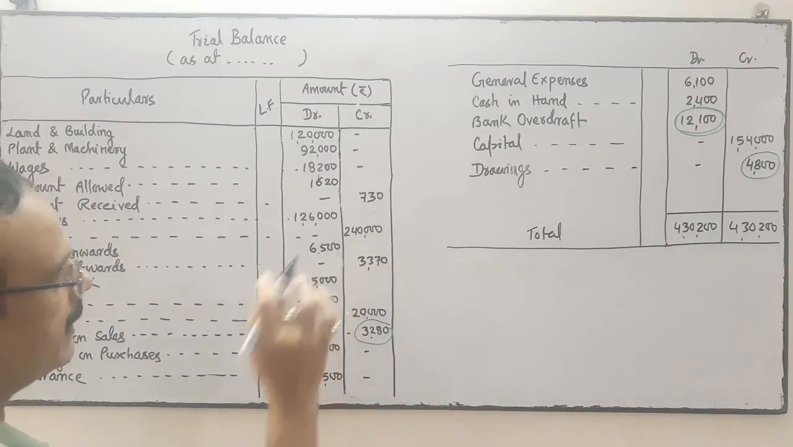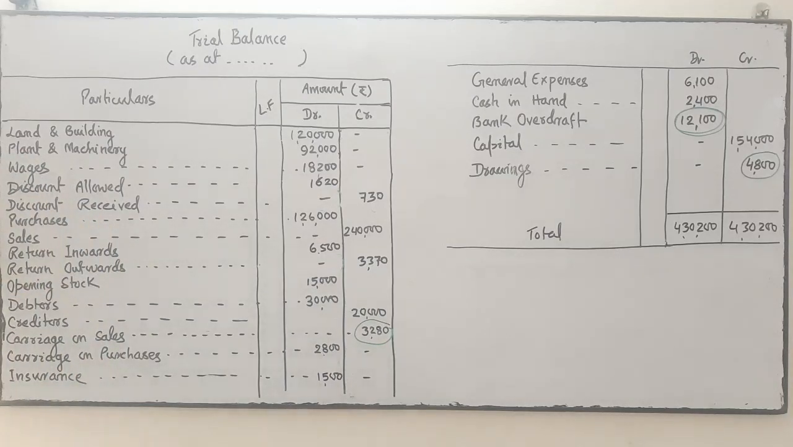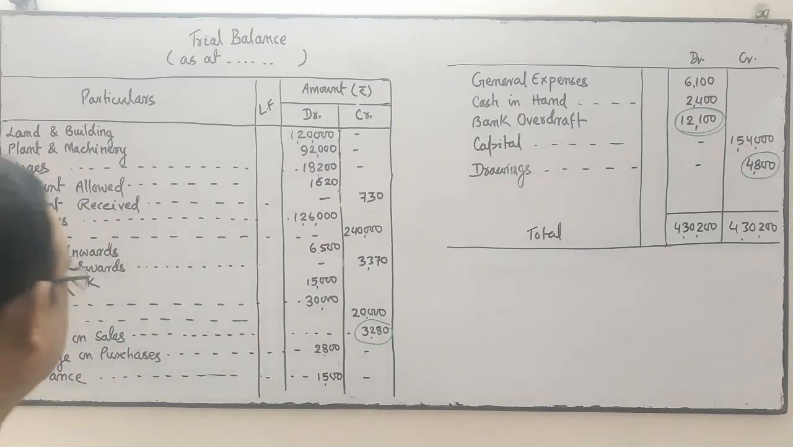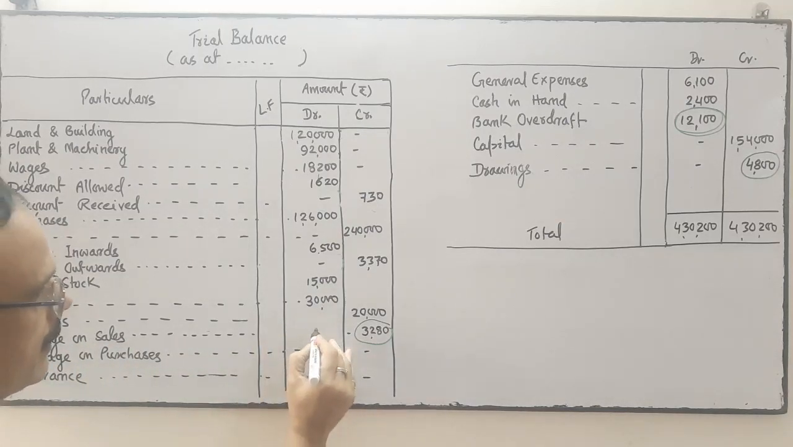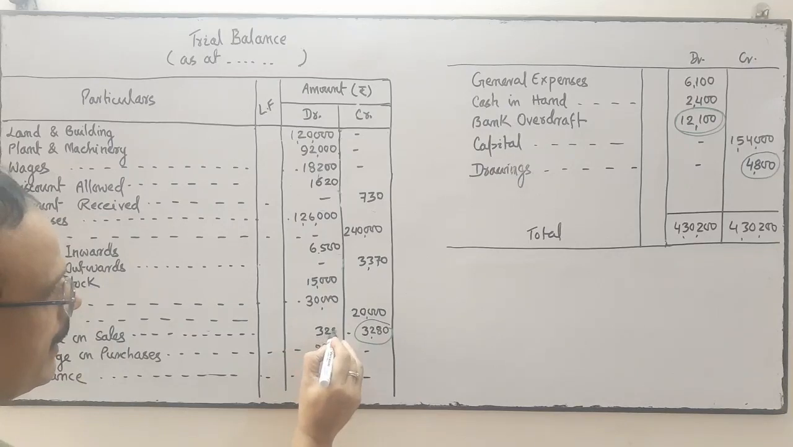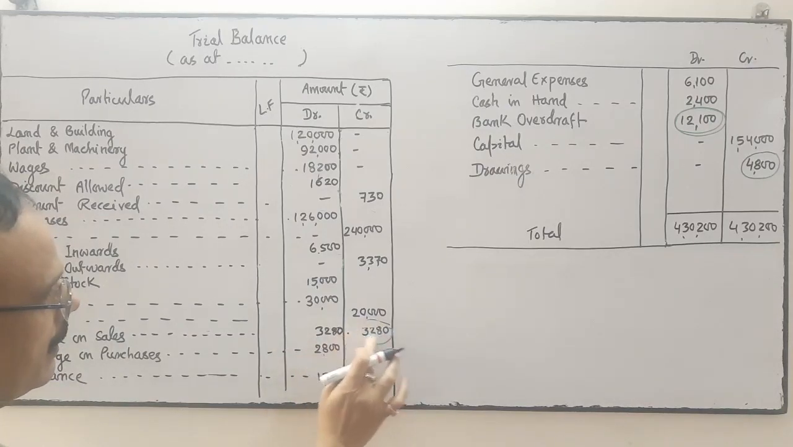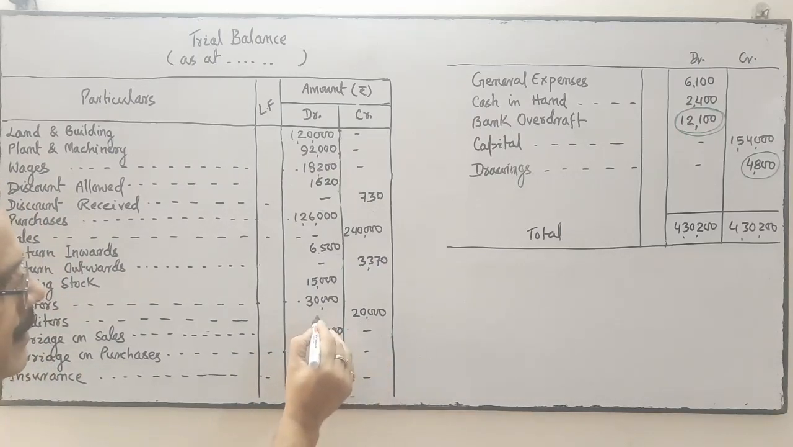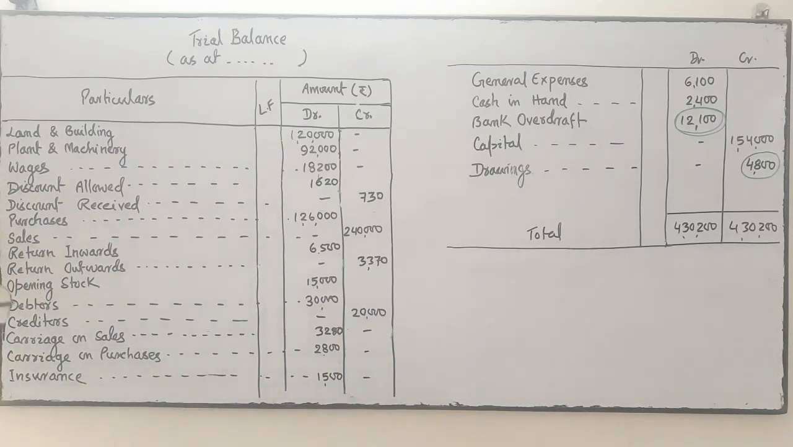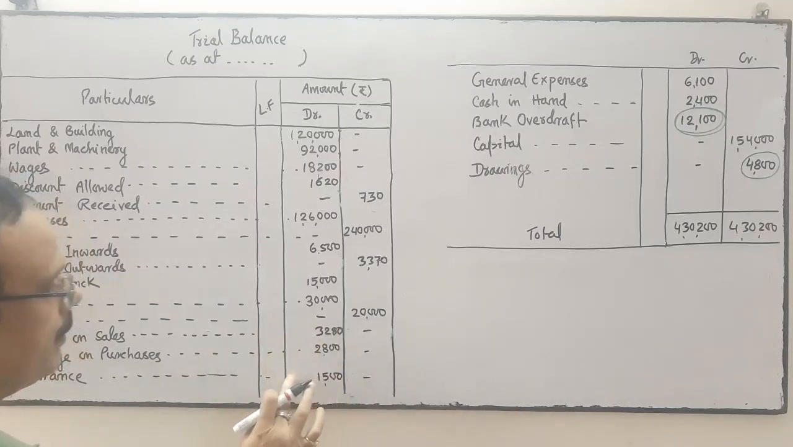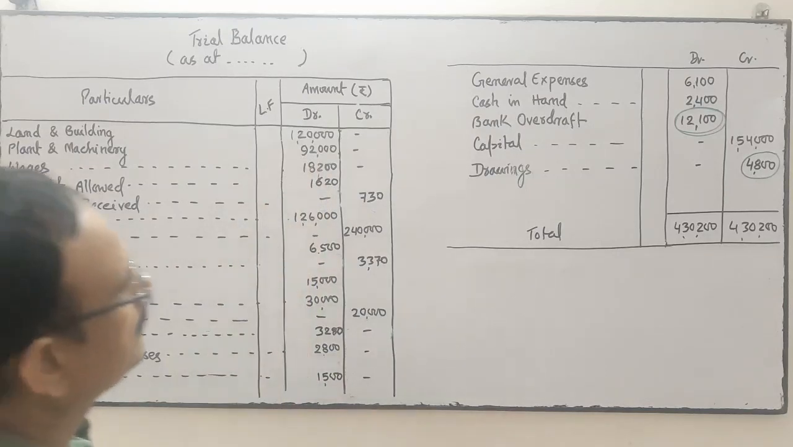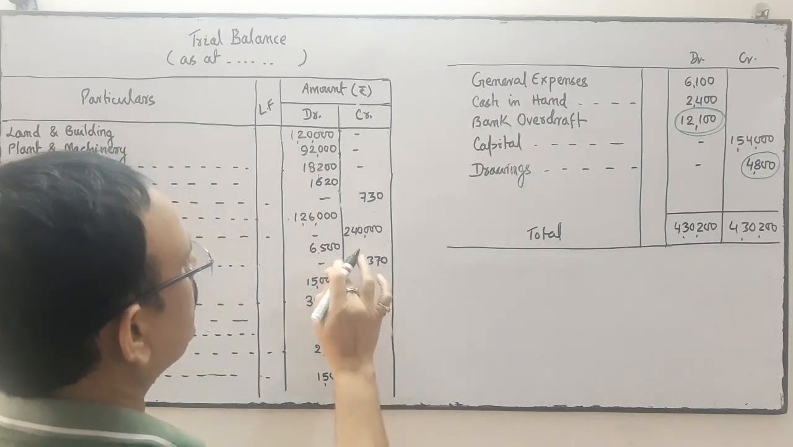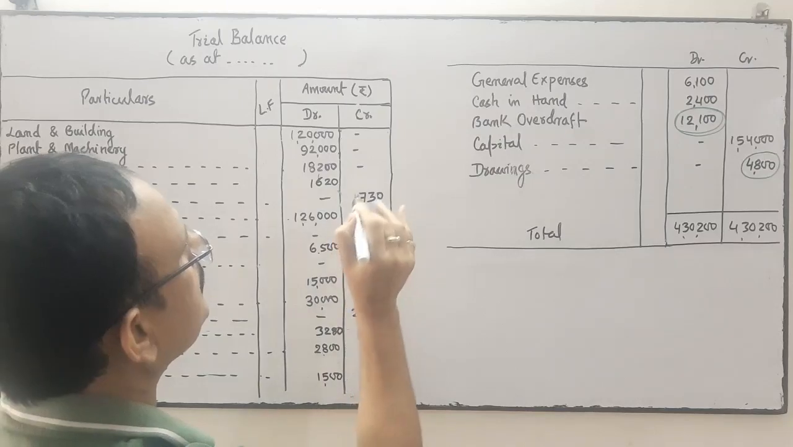I redraft the trial balance which was prepared by an inexperienced accountant. Now coming to this, it is carriage on sales. This should be debit, 3,280. So this should be in the debit side. Here all are clear. All the information. Okay. So after redrafting, this is the situation.